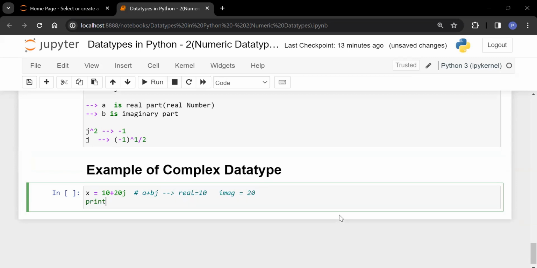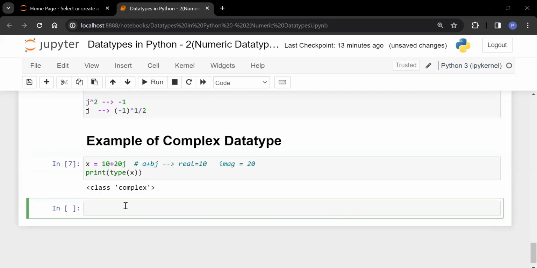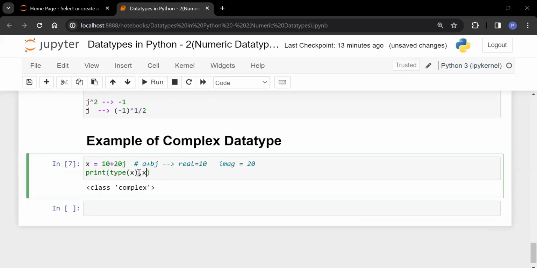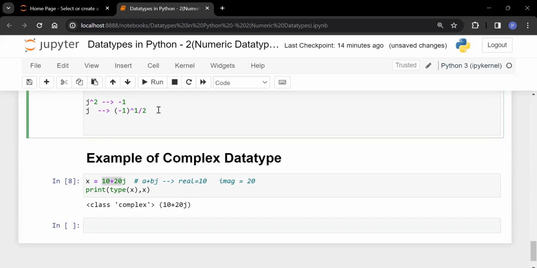So if I am going to print type of x first, what is the type of x? See, it is a complex type. Along with that, I am going to print my complex number. This is my complex number. Now, if you want to see what is my real part, what is my imaginary part.